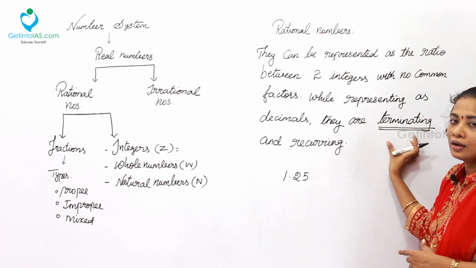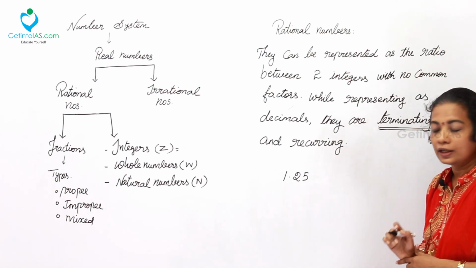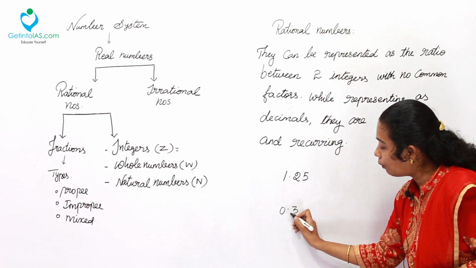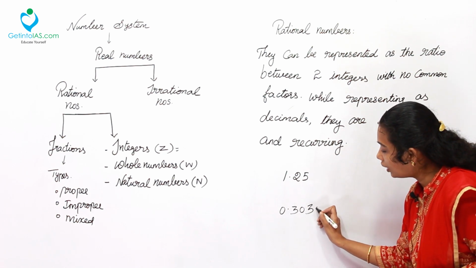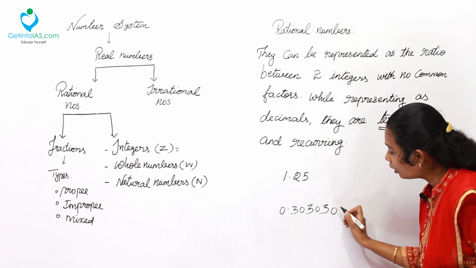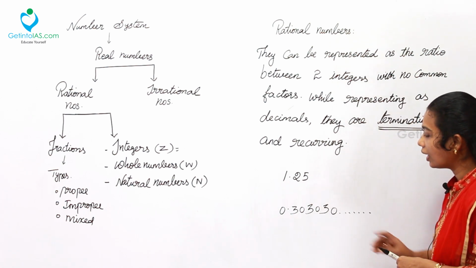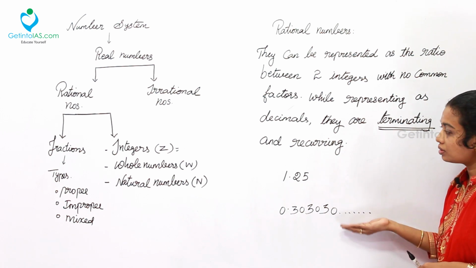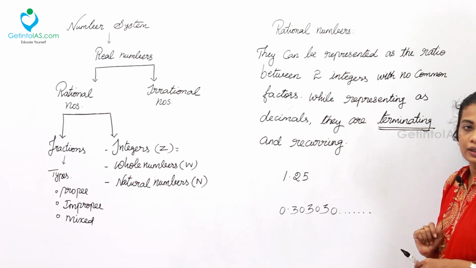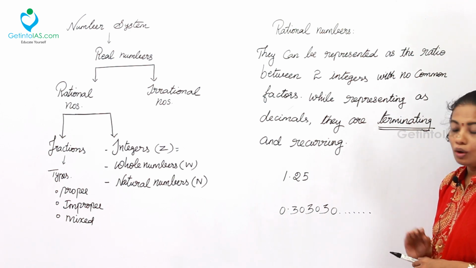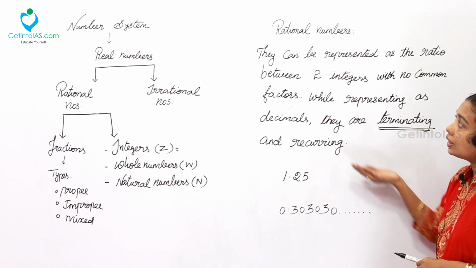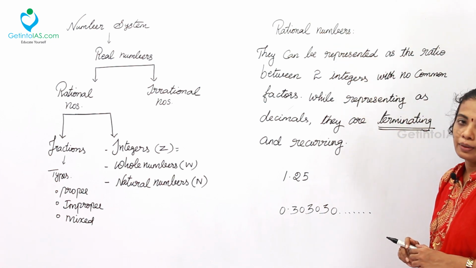You can simply describe it like that. Then the next one is recurring. For that I can give one value, 0.303030, which keeps repeating and has no ending point at all. So this is the best example for a recurring number. Now we are going to make these two values into fractions. Then it is said to be a rational number.